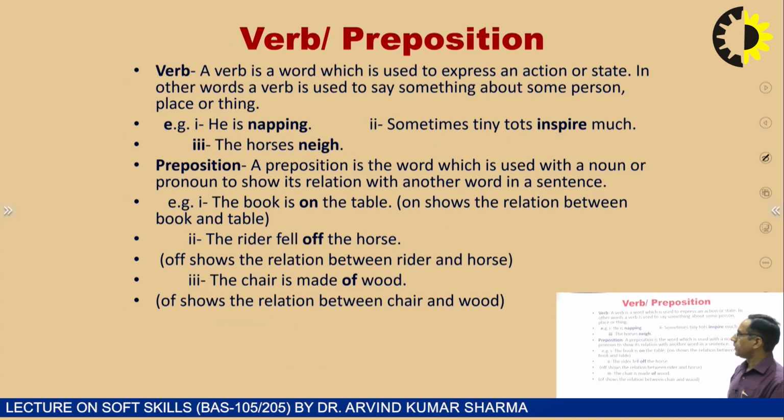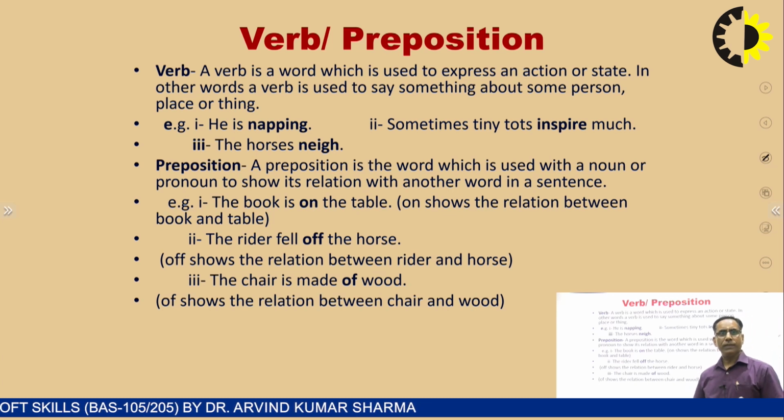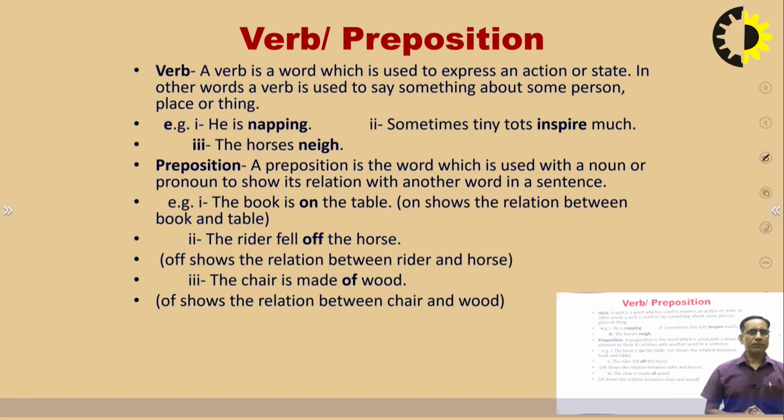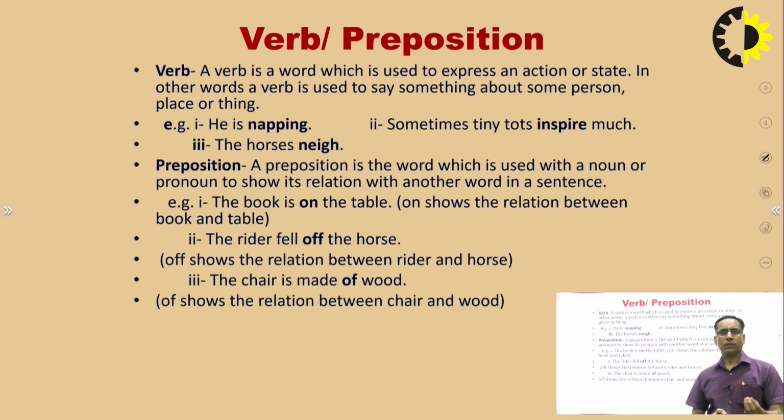Yes. Now verb. A verb is a word which is used to express an action or state. In other words, a verb is used to say something about some person, place or thing. In other words, we can say that a verb is the word of action, because action takes place whenever a verb is there. Without a verb, there is no action. For example, he takes tea. So he is sitting silently, doing nothing. Tea is just kept on the table, doing nothing.